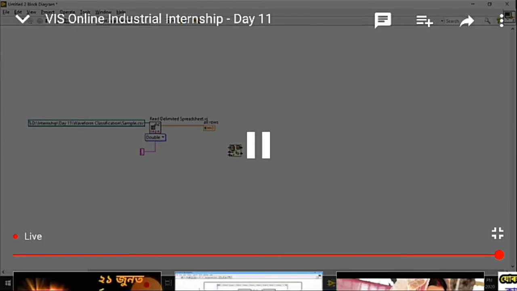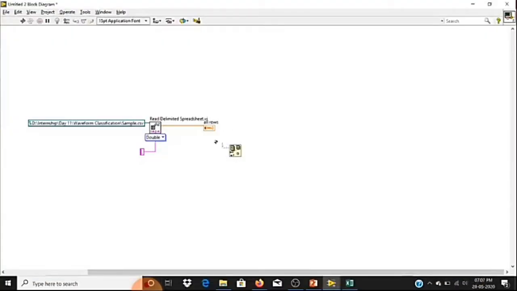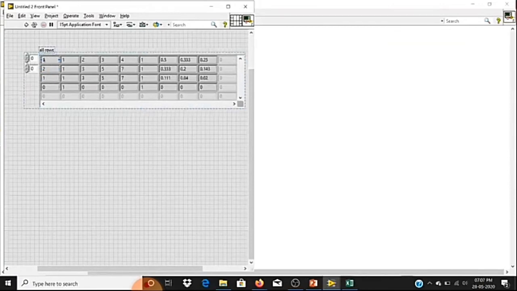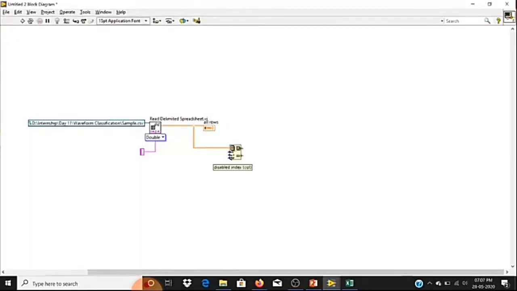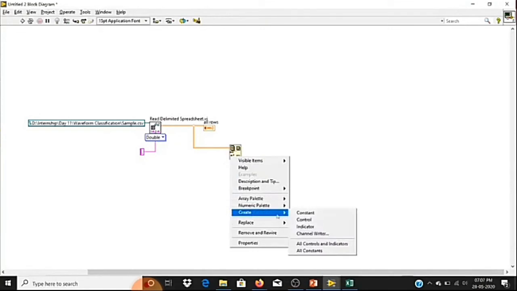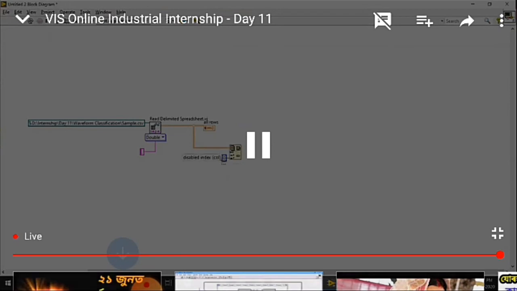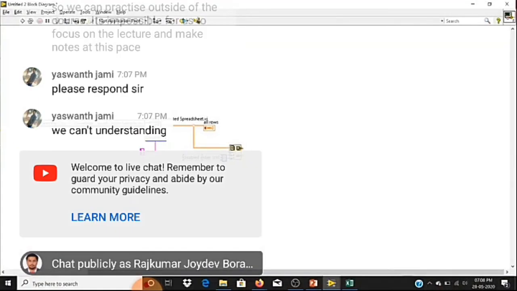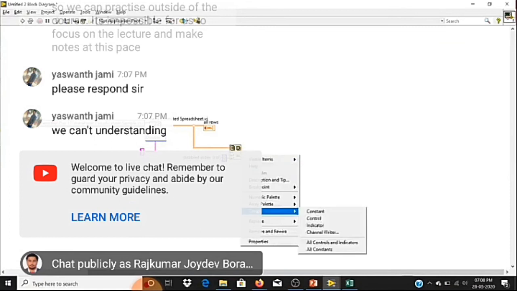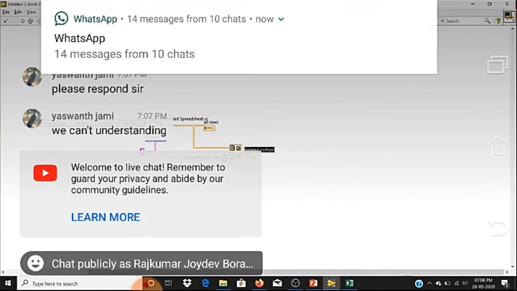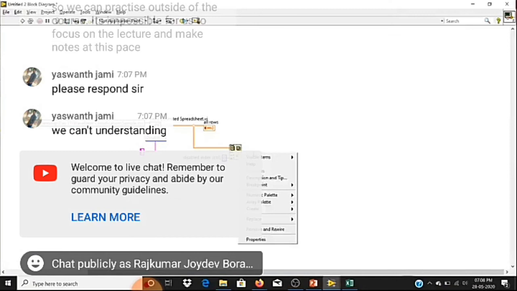So I'll connect my data. Here I know my classes are in my first column, so I'm going to delete only the first column. I'm going to create a constant of 0 for the column index. By default the length will be 1, so from the 0th column index we are going to delete 1 column. If I create an indicator now, this will be the deleted portion. I'll enable the label.